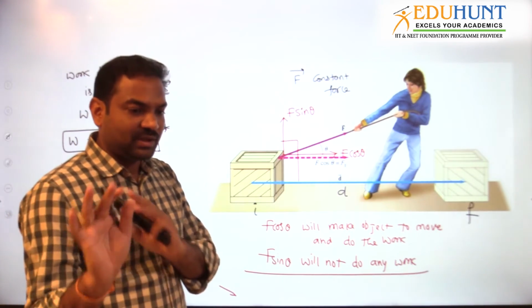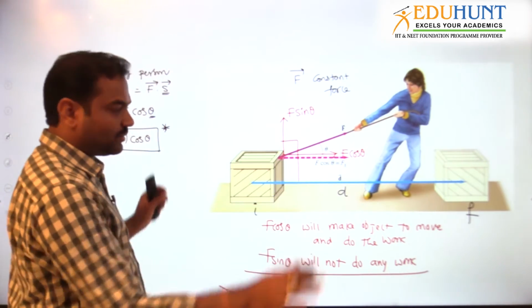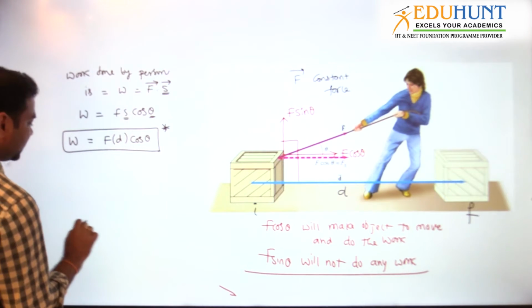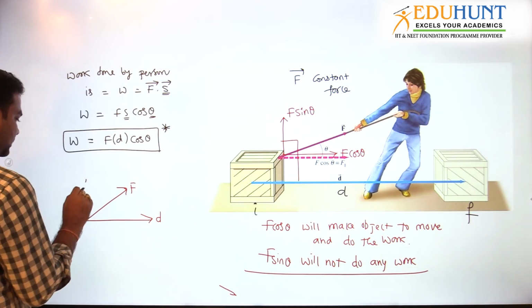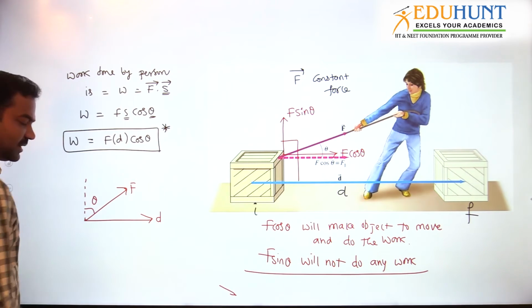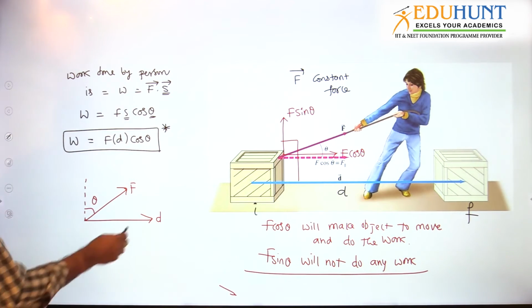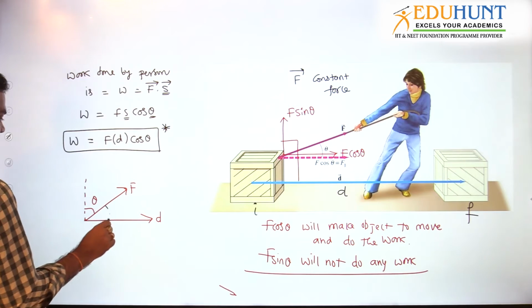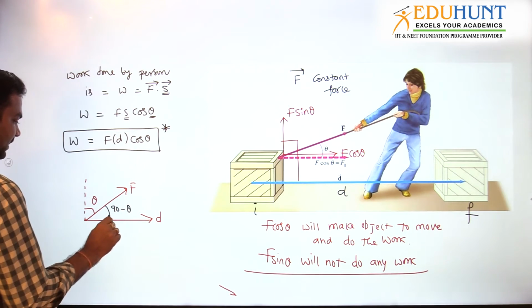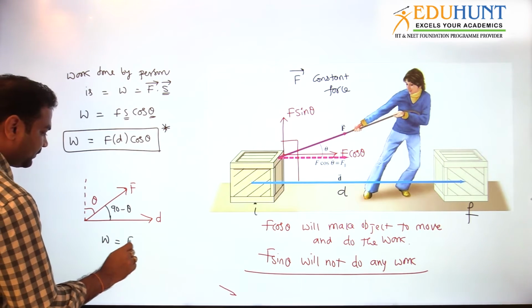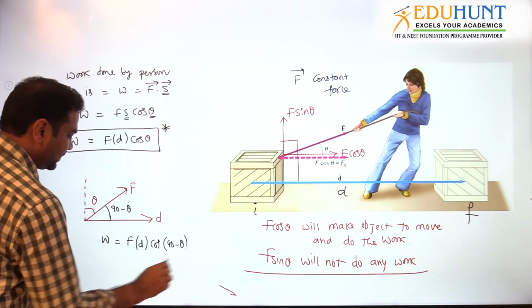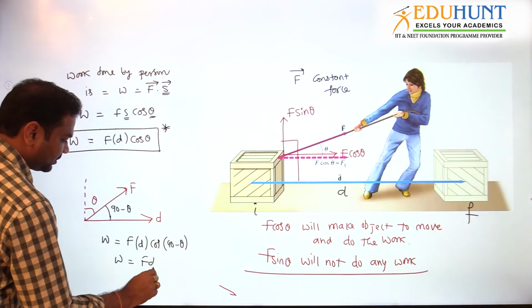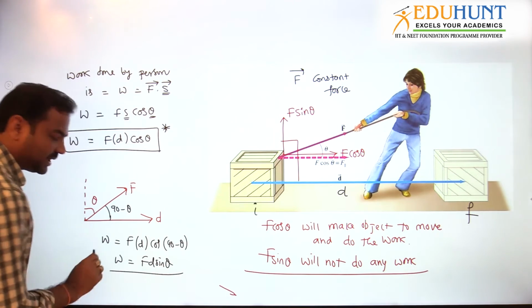Don't think that only cos theta will do all these things. Now see once. Suppose this is the displacement and this is the force. Okay? Now this angle is theta. Then what is the angle between the force and displacement? The angle between force and displacement is 90 minus theta. Then the work done is F into D into cos of 90 minus theta, which will become sin theta. So don't get confused; it is not always cos theta.